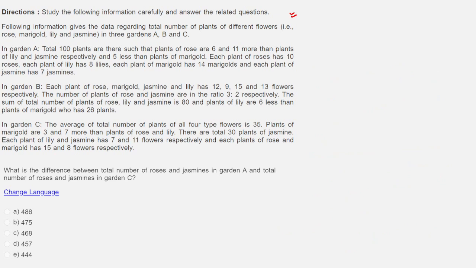Okay, now let us look at this set which we left. Let's hope we did the correct choice. What is given here? In garden A, total 100 plants are there, such that plants of roses are 6 and 11 more than the plants of lily and jasmine respectively, and 5 less than the plant of marigold. Each plant of roses has 10 roses, lily has 8 lilies, each plant of marigold has 14 marigold, and each plant of jasmine has 7 jasmines.